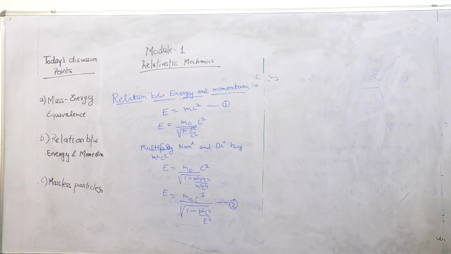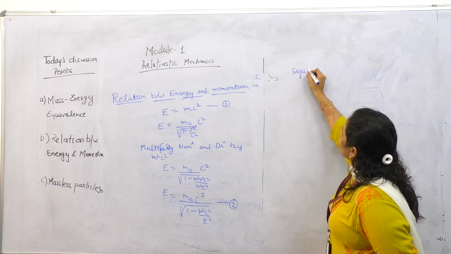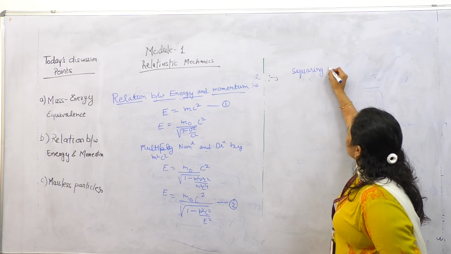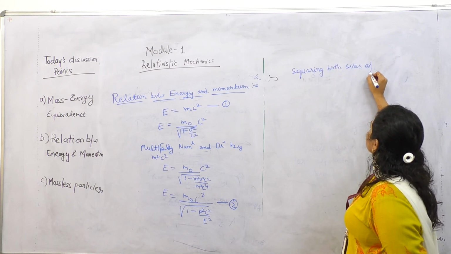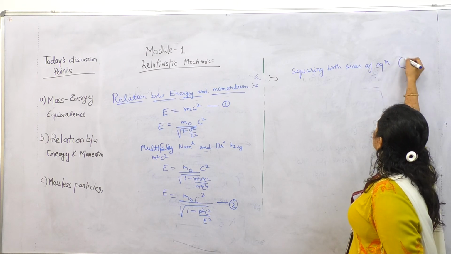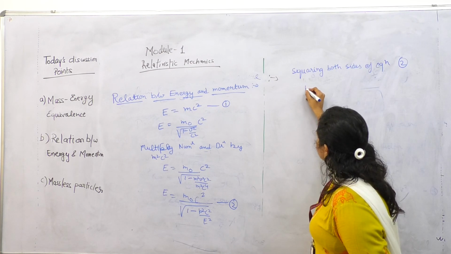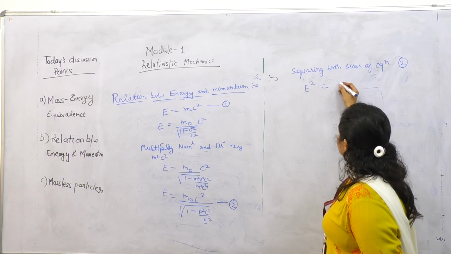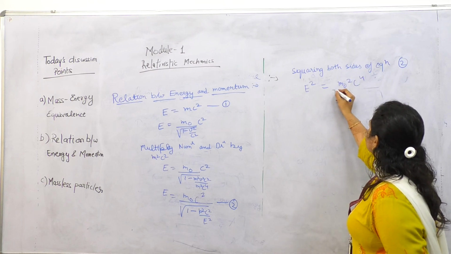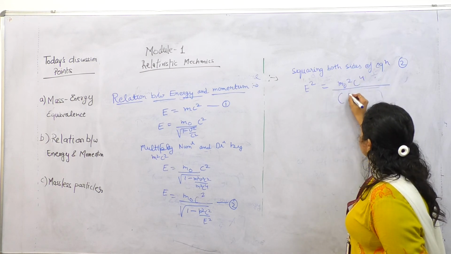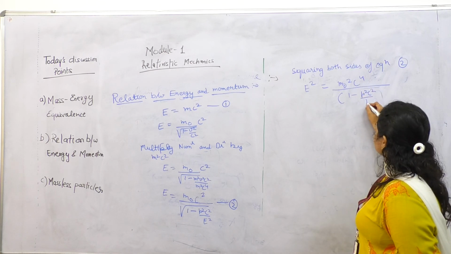Now squaring both sides of equation 2, we get E square is equal to m naught square c to the power 4 times 1 minus p square c square over E square.